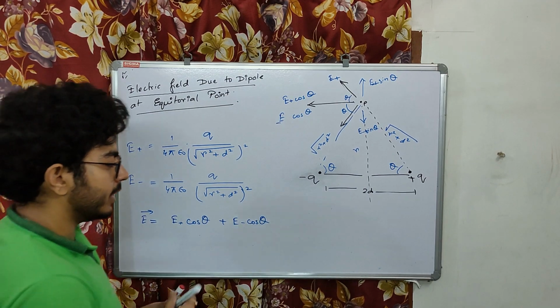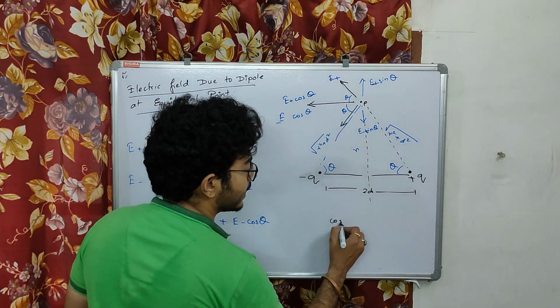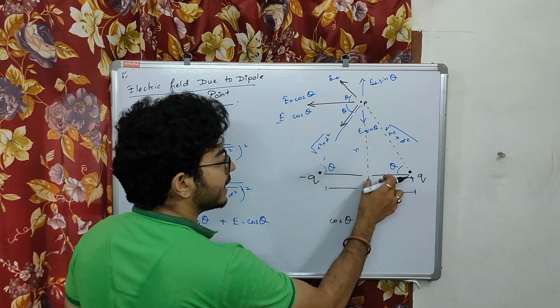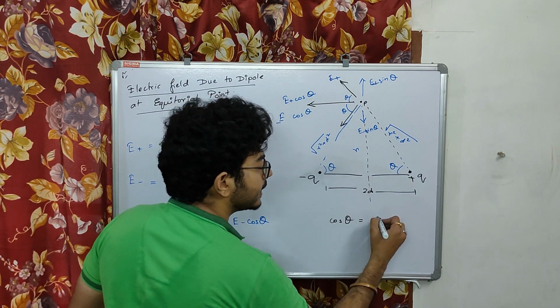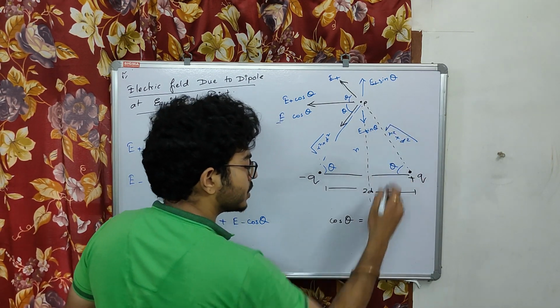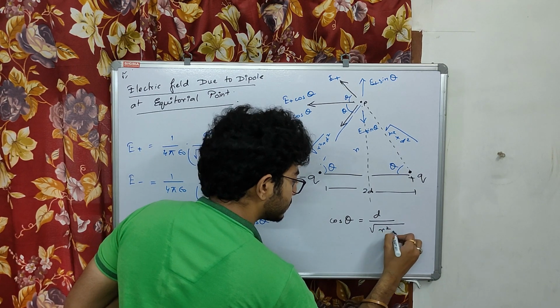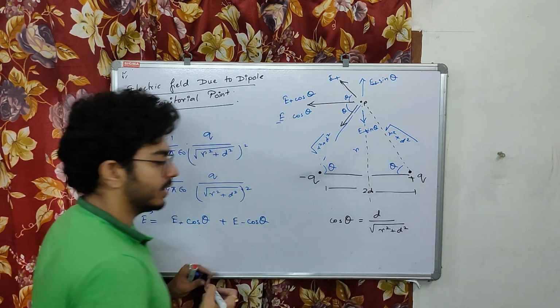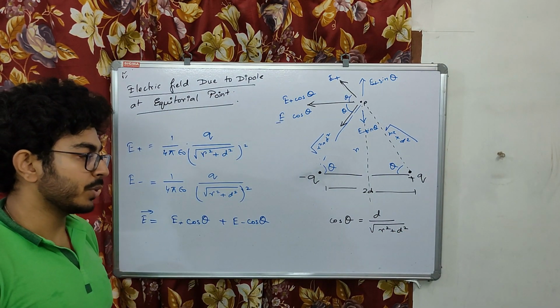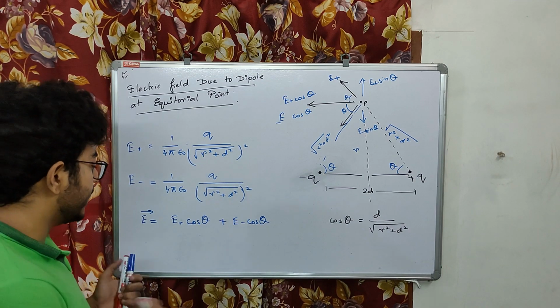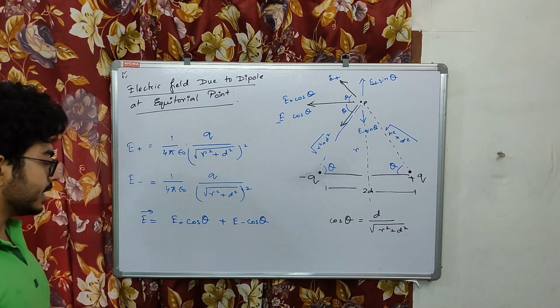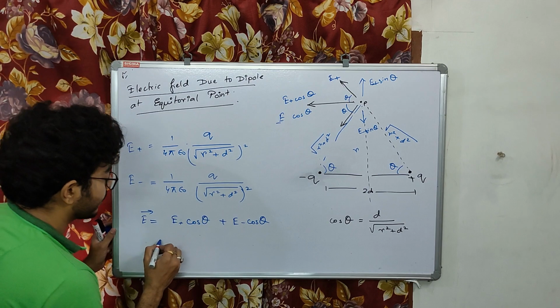Now what is cos theta? From here this is very easy to understand. Cos theta is base by hypotenuse. Base means this d. Hypotenuse is root over r square plus d square. So if you add both of these, what are you going to get?